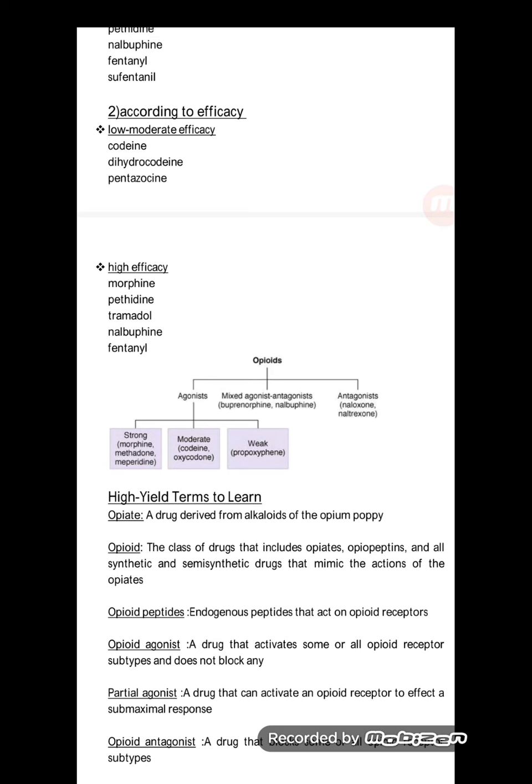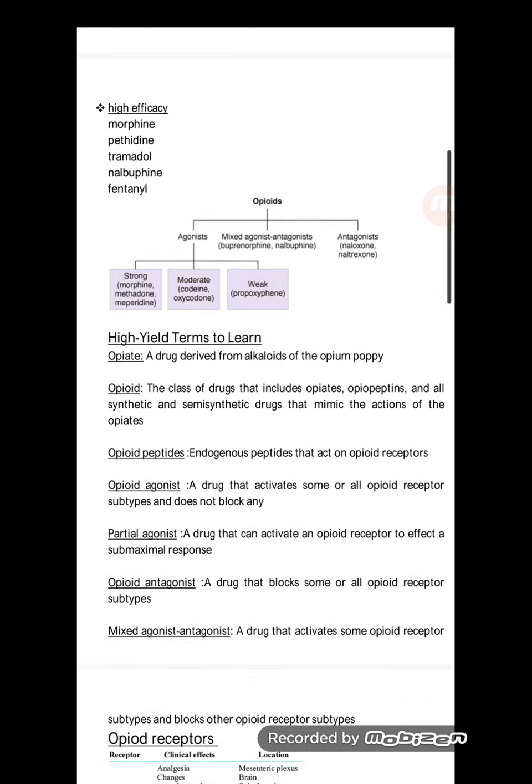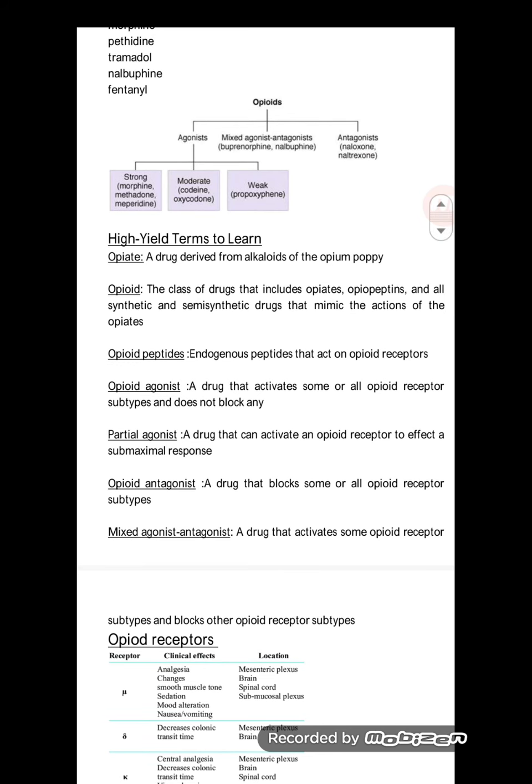Some of the terms to learn: opium, a drug derived from the alkaloid of the opium poppy. Opioid, the class of drugs that includes opium, opiopentyns, and all the synthetic and semi-synthetic drugs that mimic the action of the opioids. Opioid peptides, endogenous peptides that act on opioid receptors. The peptides I'll be stating later on.